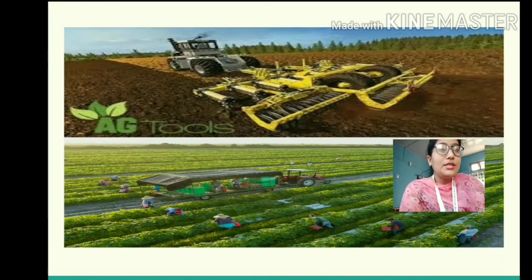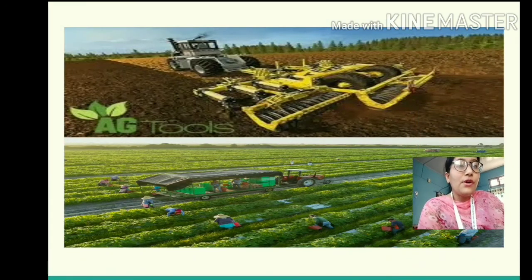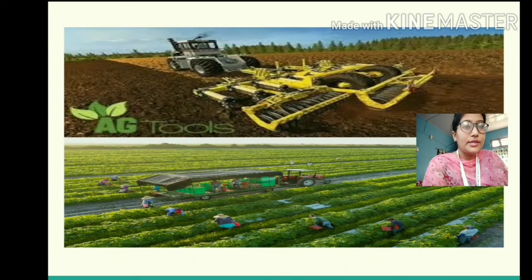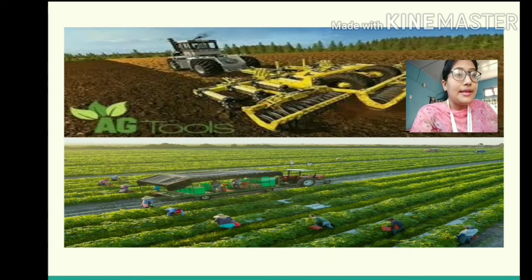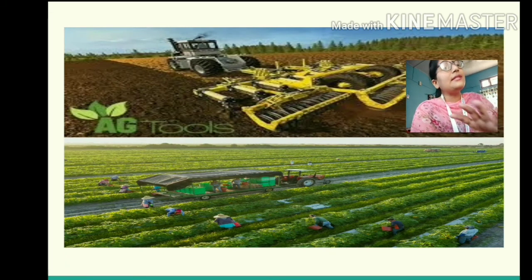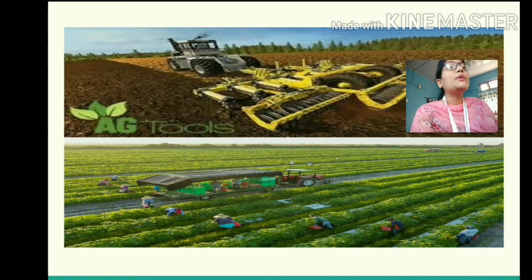So students, this you can see, it is a picture of farming in the USA. You can see such large plots of land, you can see such complex equipment being used, and you can see so many people working together on the land, right? And it is highly commercialized. Here no family members are used, only hired laborers are used, and more than laborers, modern machines are used, right?